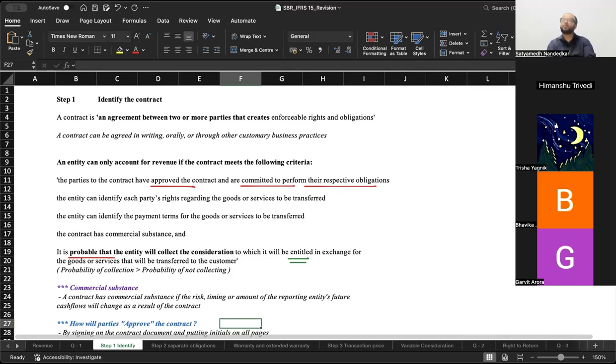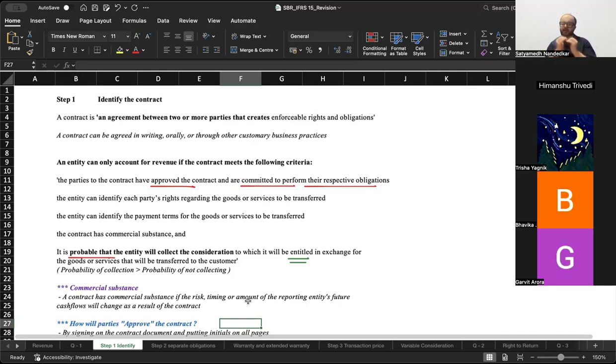What is commercial substance? Commercial substance means when the contract gets executed, the risk, timing or amount of the reporting entity's future cash flows will change as a result of the contract. So the term commercial substance basically means that after I have performed my obligation, the contract between Himanshu and me is that I will teach him SBR.